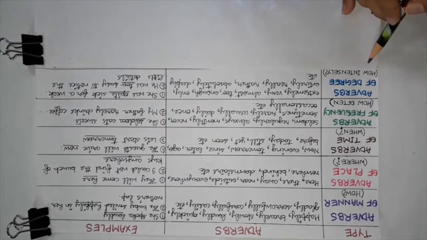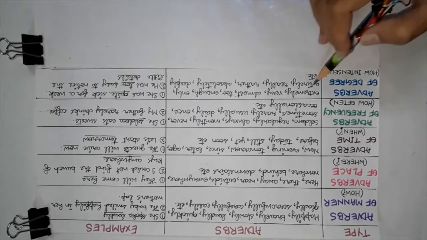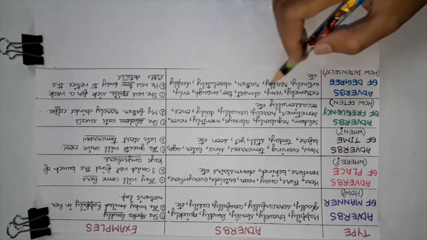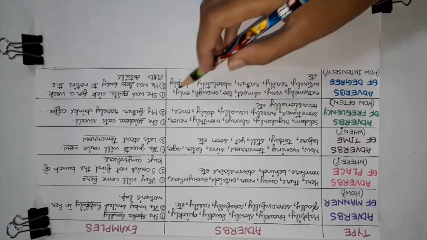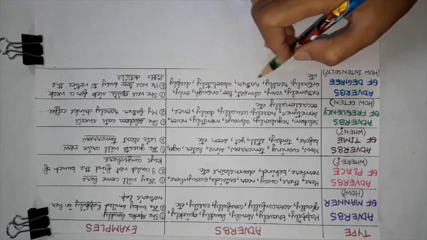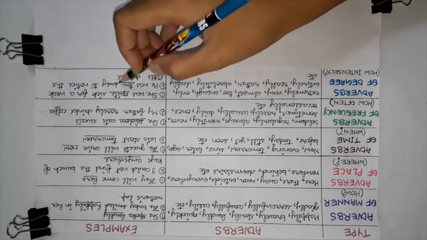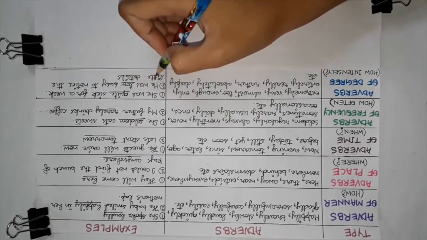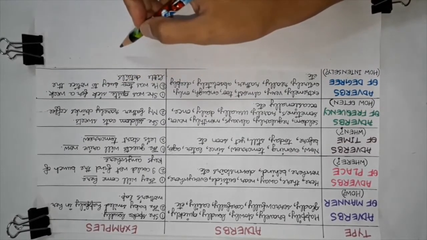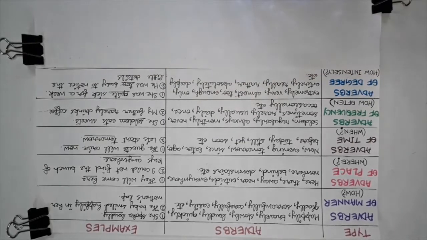Then we have the adverb of degree. Adverbs of degree tell us how intensely the action takes place. Extremely, very, almost, too, enough, only, entirely, really, rather, absolutely, deeply, etc. For example, she was quite sick for a week. He was too busy to notice the little details.